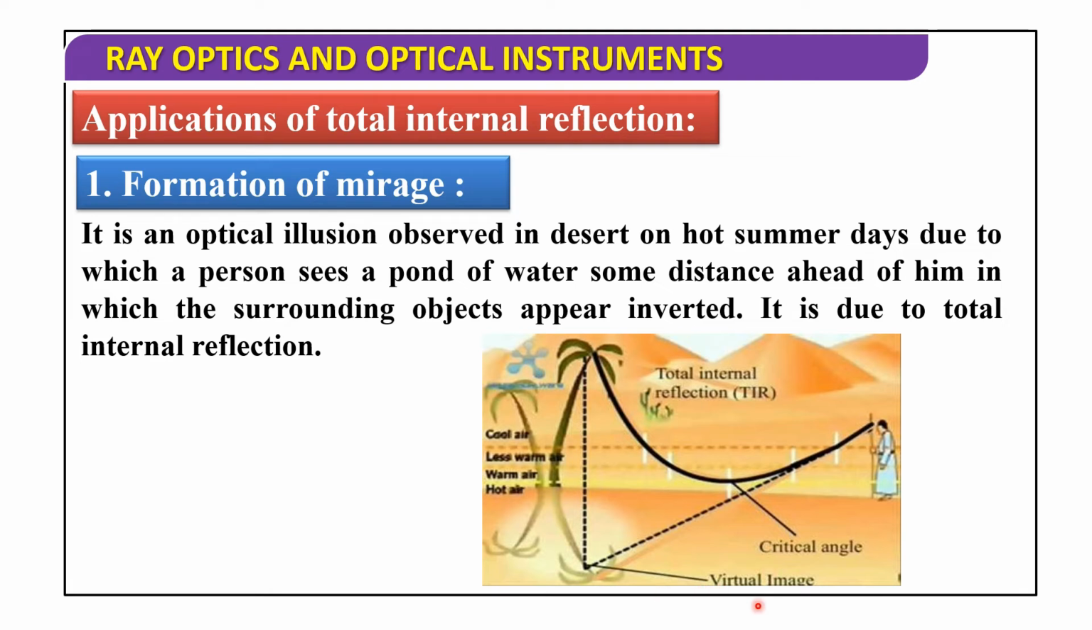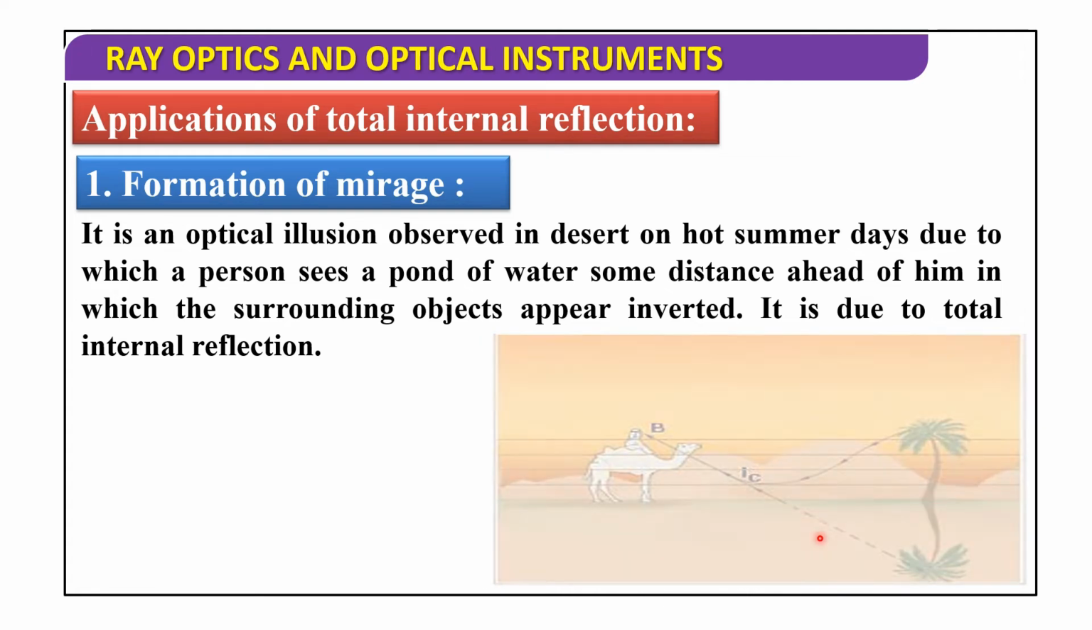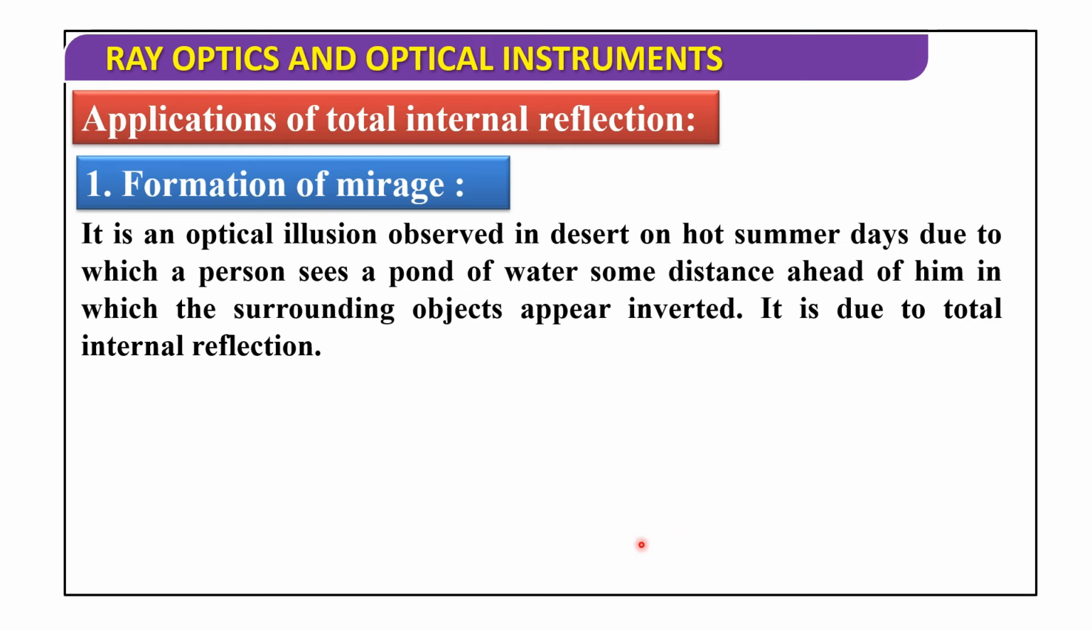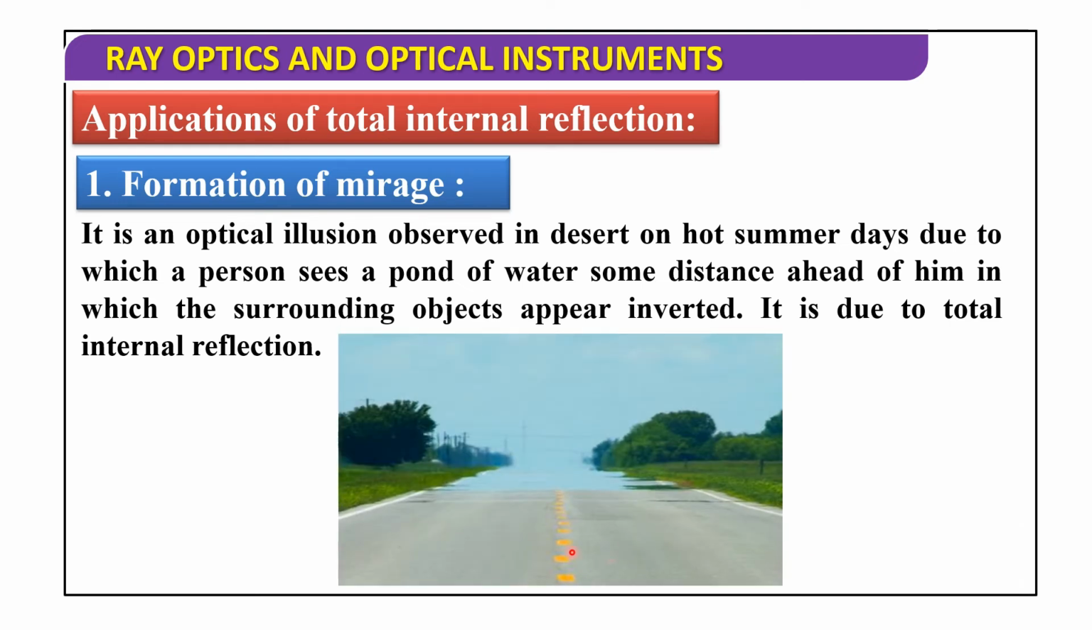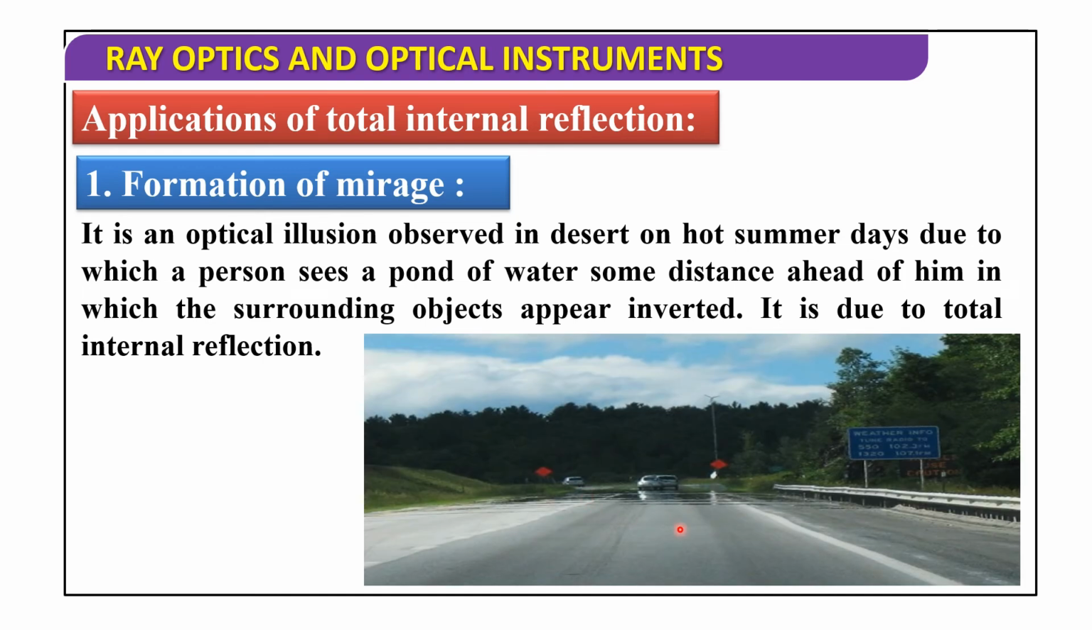This is the virtual image and it makes the critical angle here. The angle of refraction becomes 90 degrees. Here we are observing the image, and here is the formation of mirages. If you are observing such large distances, a pond of water, if you want to collect the water, there is no water, so that's why it is an optical illusion.